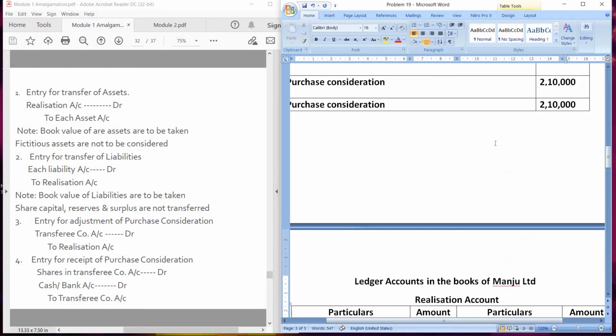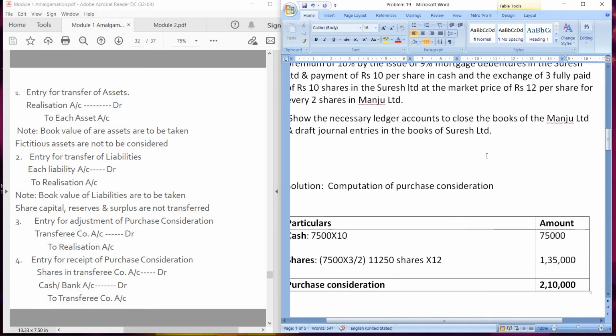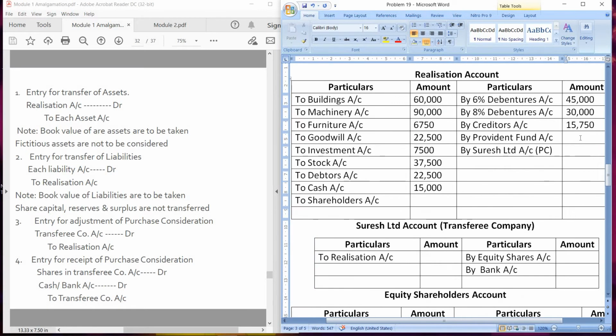They have also given provident fund, even that is outside liability. Value is 6,000. So we will consider that as well. Okay, so we are done with second entry. Third entry is for adjustment of purchase consideration.